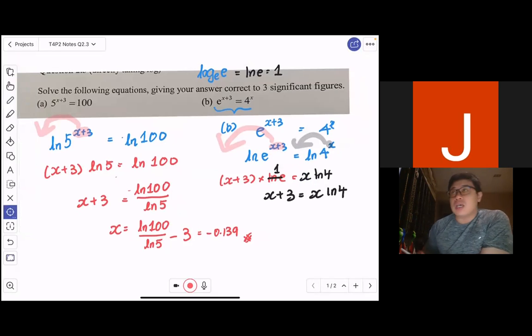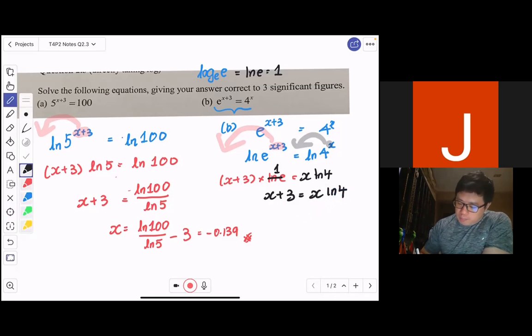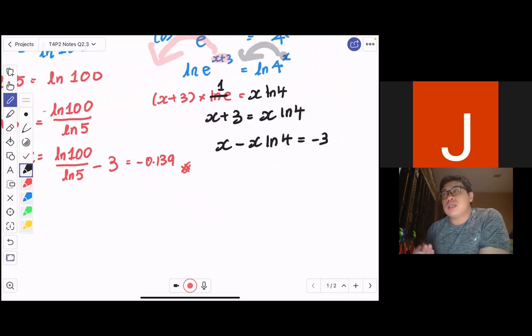Now solving this is just a very simple algebraic manipulation. x ln 4 is like x multiplied by the coefficient ln 4. So ln 4 is like a coefficient of x. If you're solving this, I basically bring my x over, and I have negative 3. This looks very challenging, but this is basically just solving a very simple linear equation in terms of x.